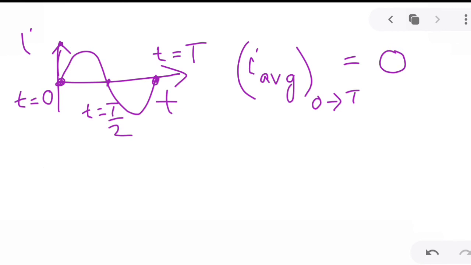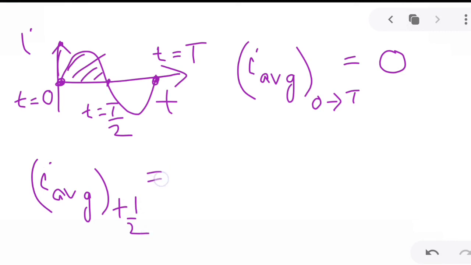Now obviously, if you have to calculate the average value for the positive half cycle, that is the average value for this part, here the integration limit will change.